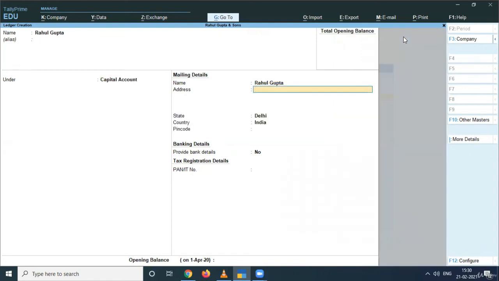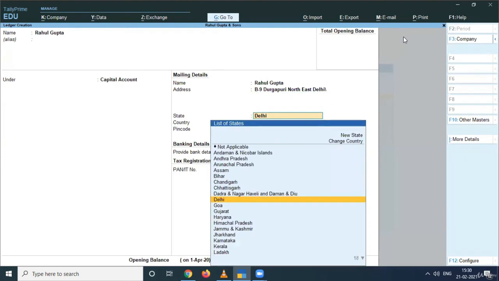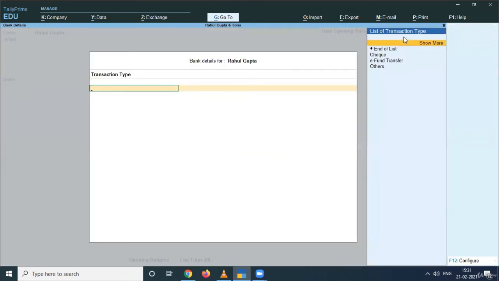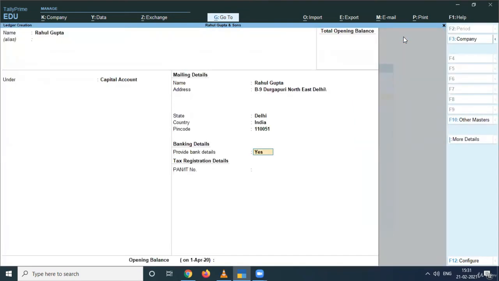So I am providing here other details like address and all the basic credentials, and the state, the country, the PIN code you can provide here. The bank details you can provide as well. Like I'm providing here the bank details, transaction type, how he had made the investment, and like that. So I'll discuss this later on. Provide here the PAN number and then accept. So this is how you can prepare the ledgers.